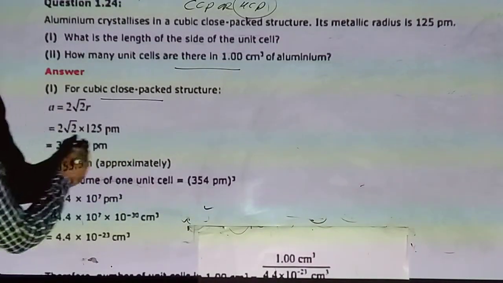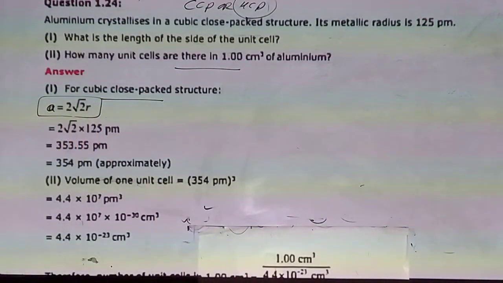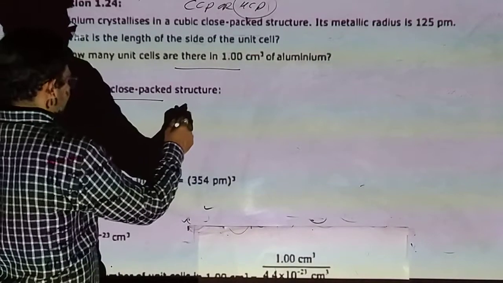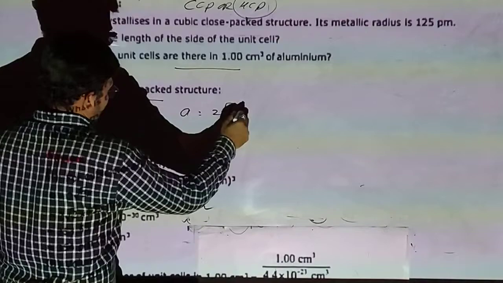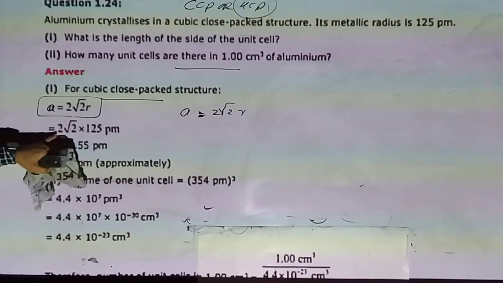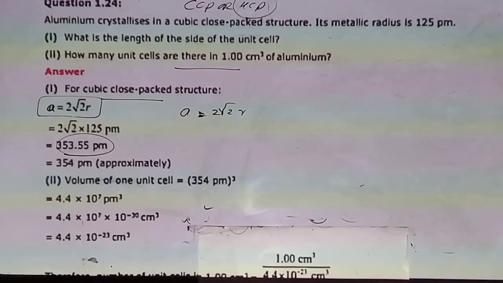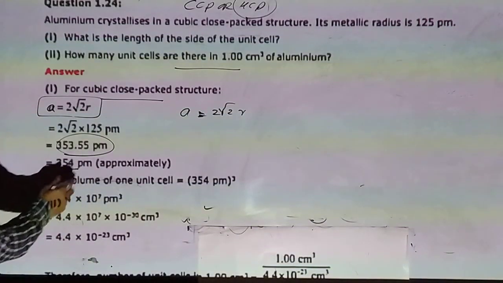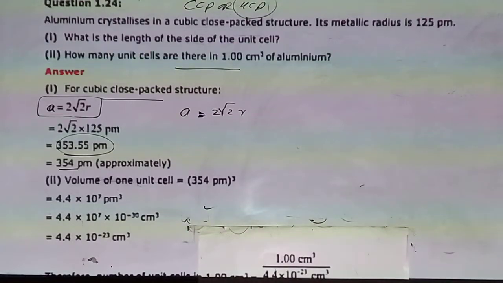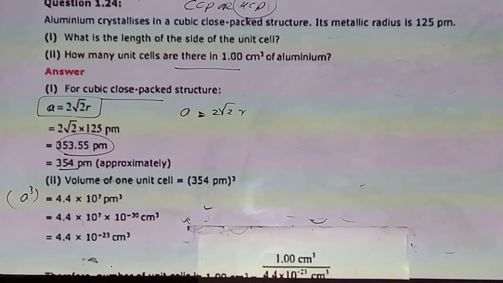Here in CCP, the radius and edge length relation is A equal to 2 under root 2 R. So A is equal to root 2 times 125, so 353.55 picometer, approximately 354. Now the volume of 1 unit cell should be A cube, so 354 raised to cube gives 4.4 into 10 raised to 7 picometer cube.